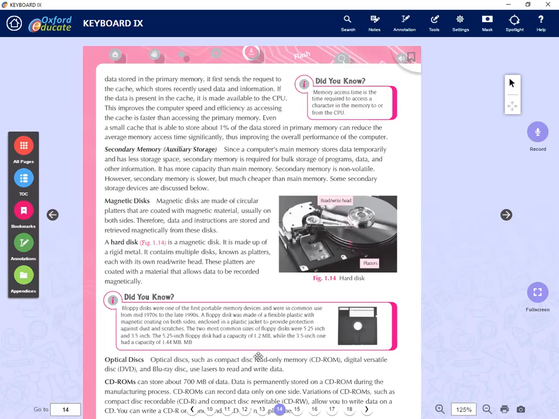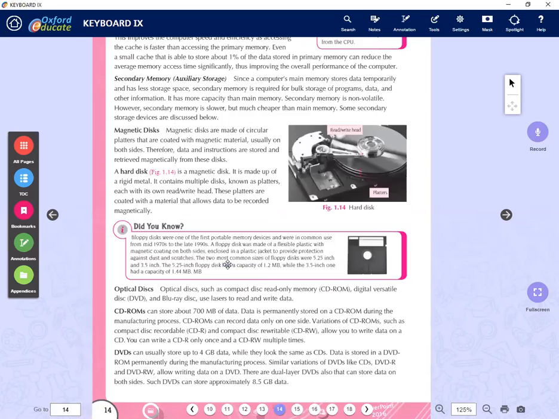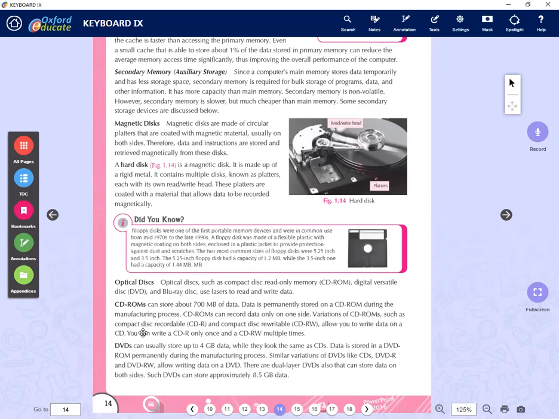Then the next one we have is the optical disk. We have the CD types: CD, DVD, and Blu-ray. Those are the optical types. Then we have CD-ROMs. Also, we have two categories: CDR and CDRW. CDR means compact disc recordable, only read. But CDRW is compact disc rewritable. You can erase and write again.